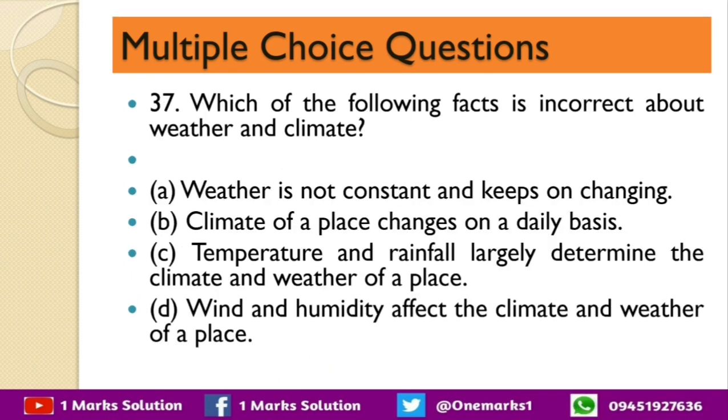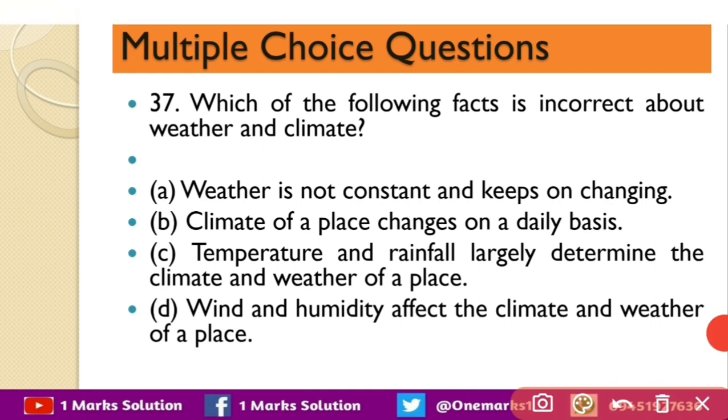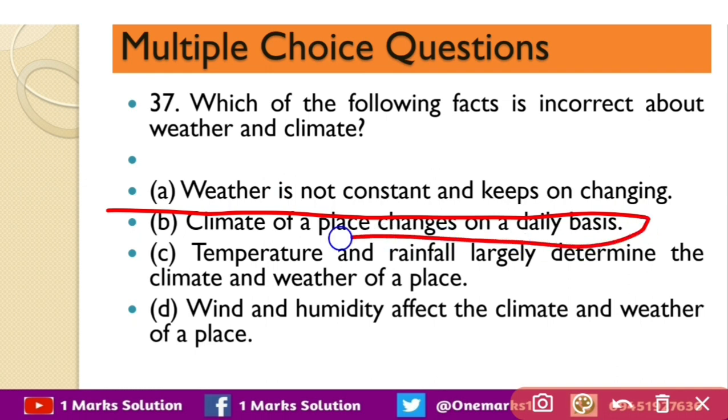Next question, which of the following facts is incorrect about weather and climate? Weather is not constant and keeps on changing. Climate of a place changes on a daily basis. Temperature and rainfall largely determine the climate and weather of a place. Wind and humidity affect the climate and weather of a place. So A, C and D are correct and the option B is incorrect.